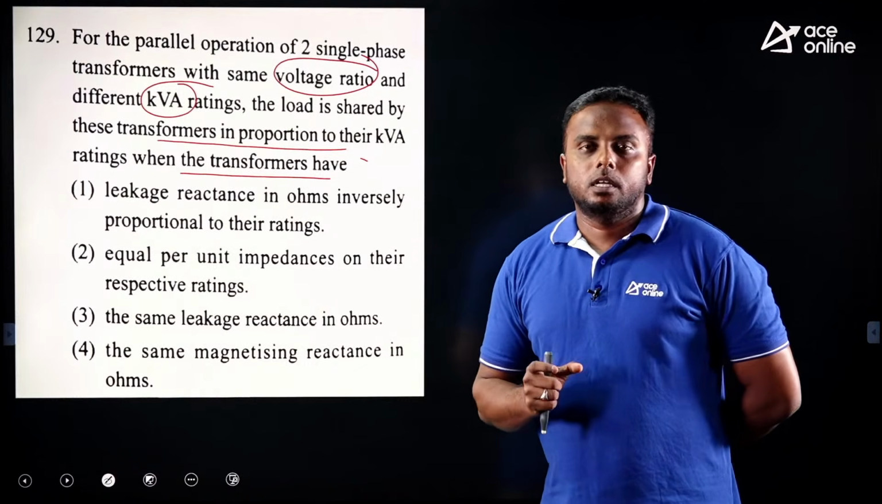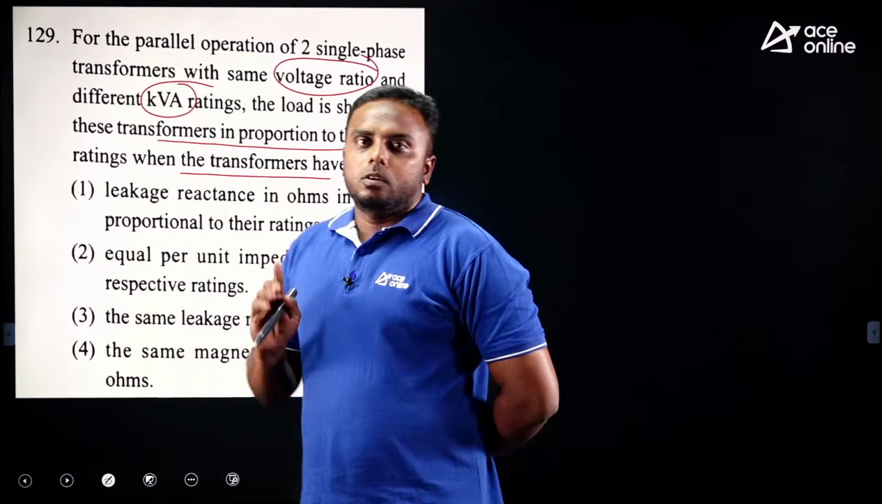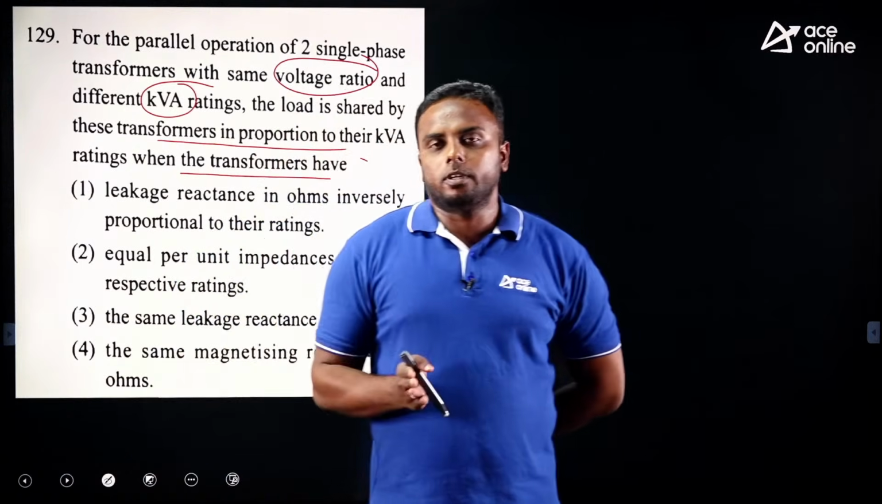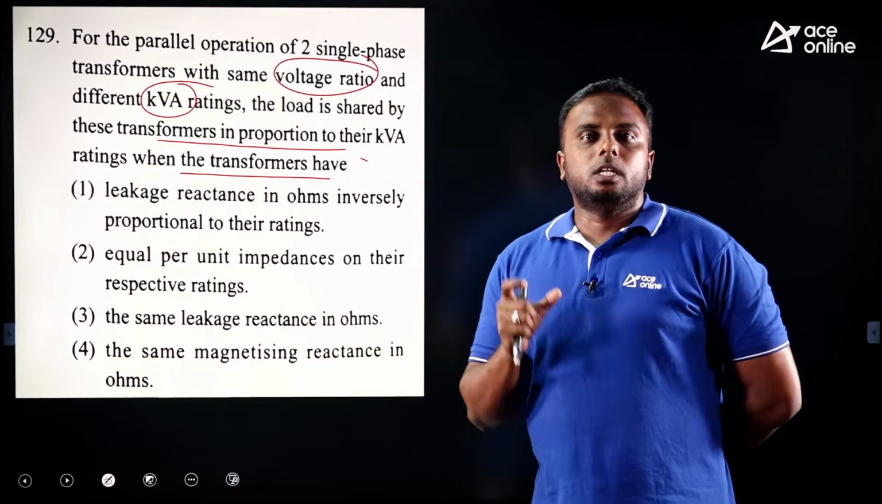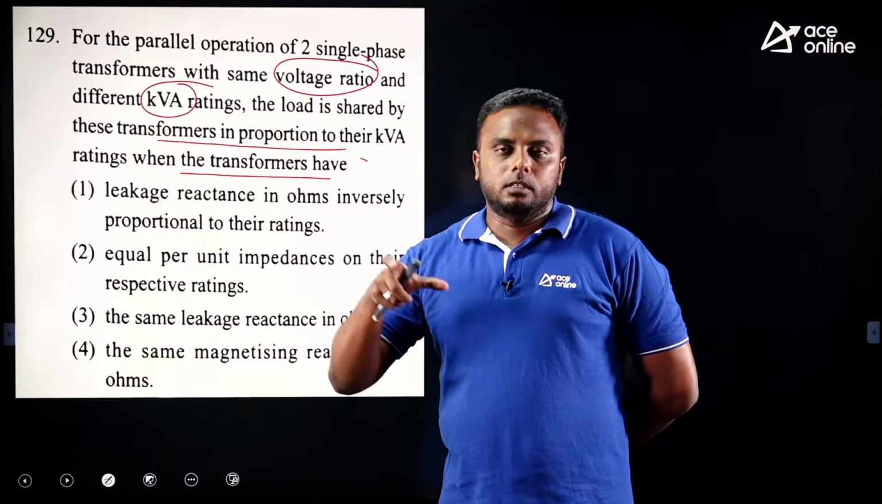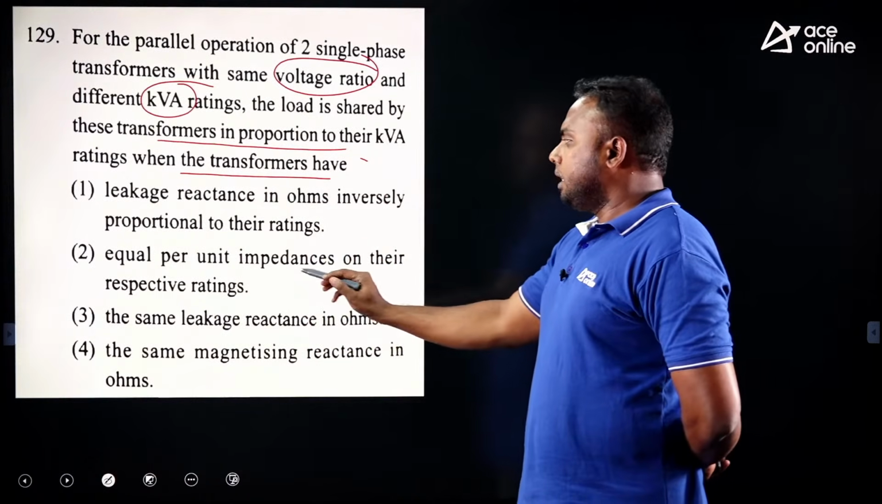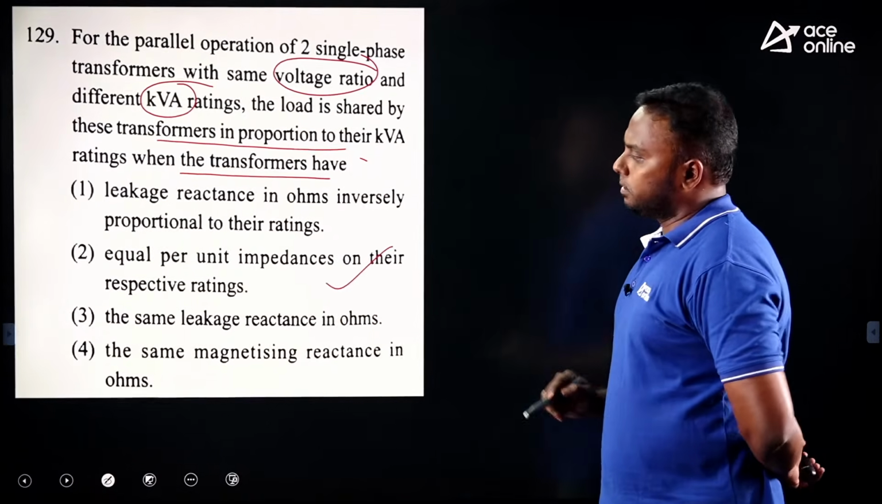Which condition is it? Ohmic condition or impedance condition. If impedance is given in ohms, it should be inversely proportional to kVA rating. And if it is given in per unit, the two transformers should have the same per unit impedance based on their respective ratings itself. So from the given options, equal per unit impedance on their ratings. Next.